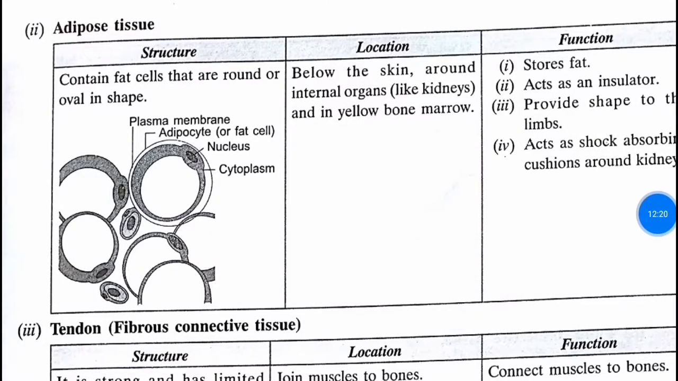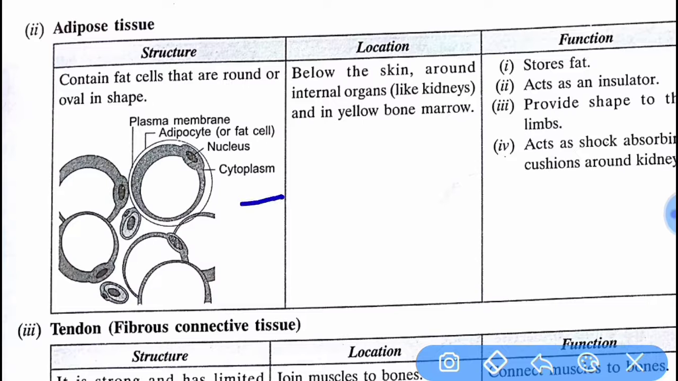Second one is adipose. Adipose tissue contains fat cells that are round or oval in shape. You can see the structure also. It is found below the skin, around internal organs like kidneys, and in yellow bone marrow. Function: stores fat, acts as an insulator, provides shape to the limbs, and acts as a shock absorber. Questions may be asked about around the kidney.